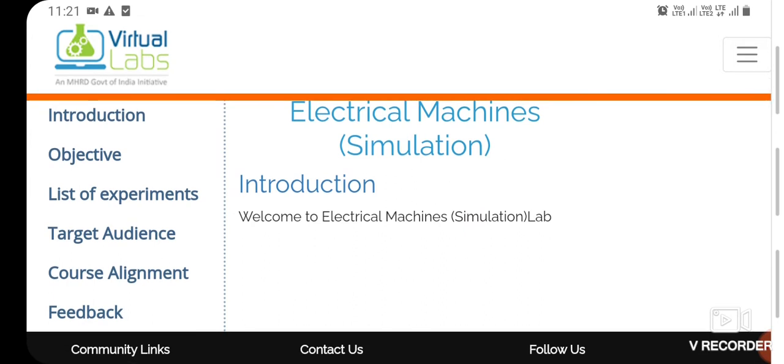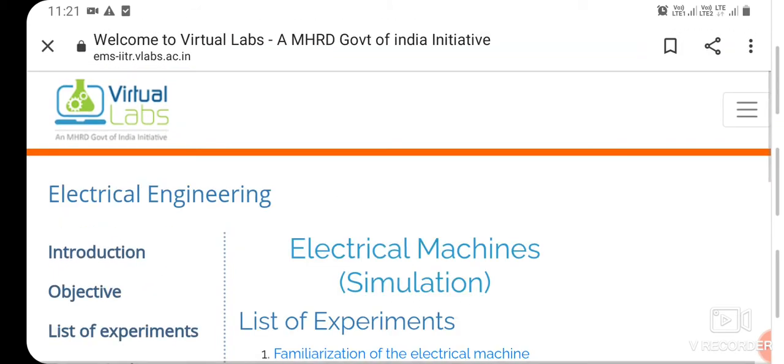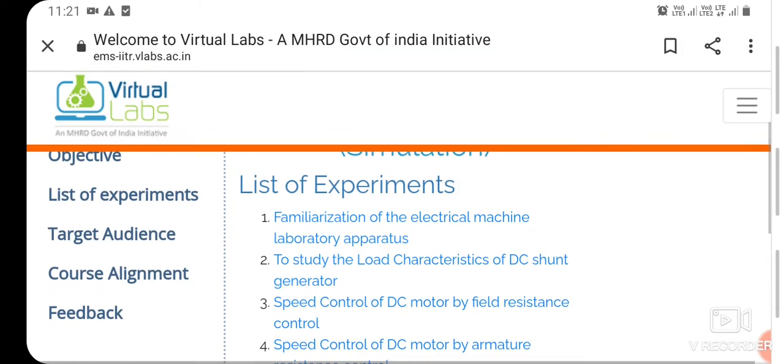So here you can see on the left side: introduction, objective, list of experiments, target audience, course alignment and feedback. You have to select list of experiments. After selecting you can see the list of different experiments.